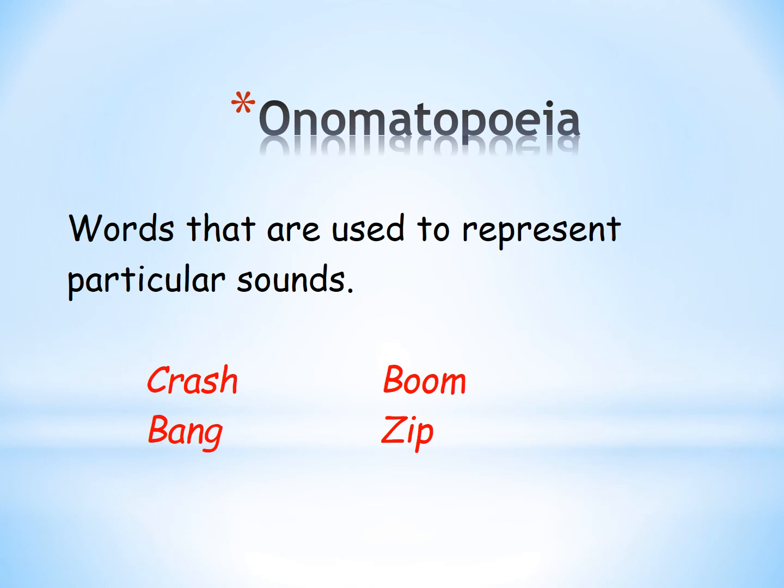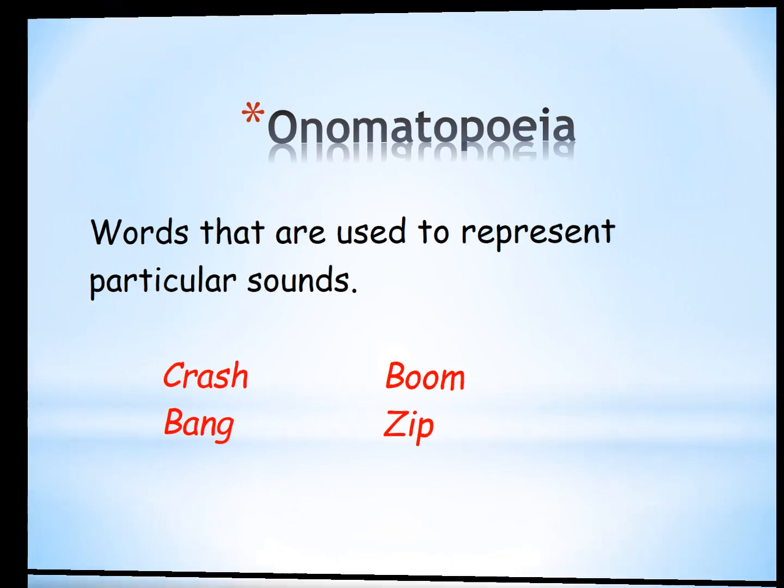Onomatopoeia. So, onomatopoeia means words that are used to represent particular sounds. A simple one: words that are used to represent a particular sound. Whoosh. So, the word which represents a particular sound. Shh. That one. Crash. Boom. Bang. Jeep. So, like this.